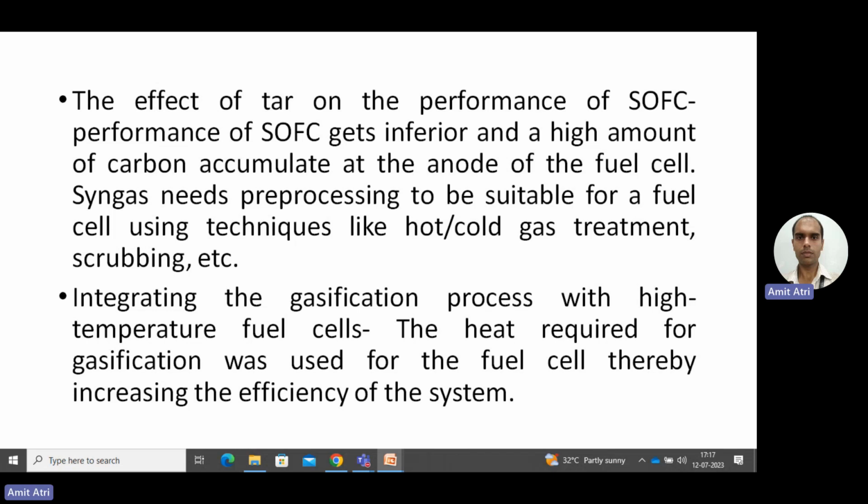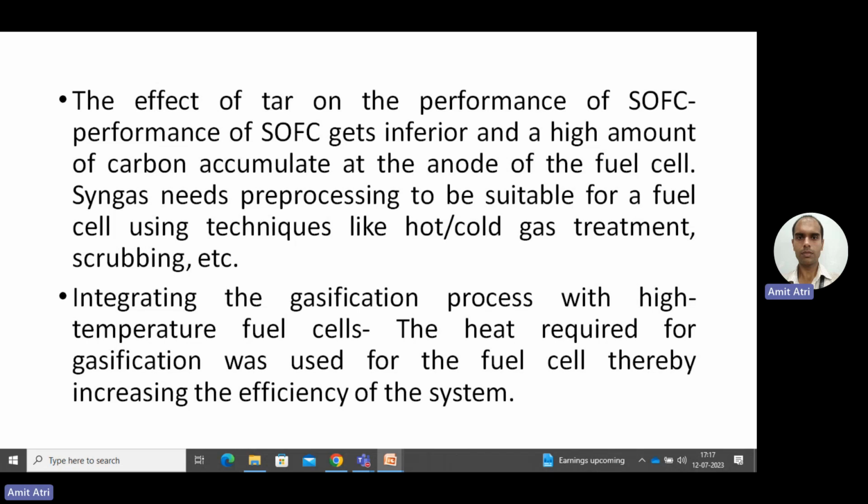Next, integrating the gasification process with a high temperature fuel cell. As I shared in the previous video about producing syngas from gasification, gasification also takes place at high temperature, and the solid oxide fuel cell also works at high temperature. So the heat required for gasification can be obtained from the high temperature solid oxide fuel cell.